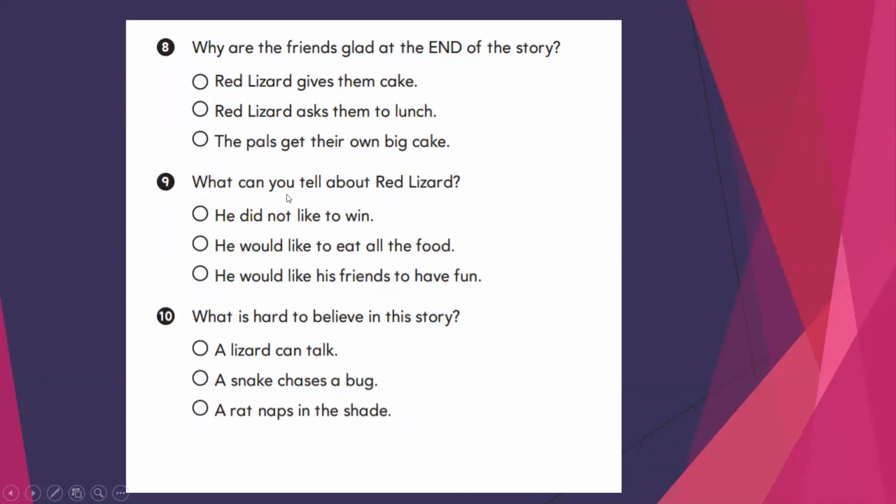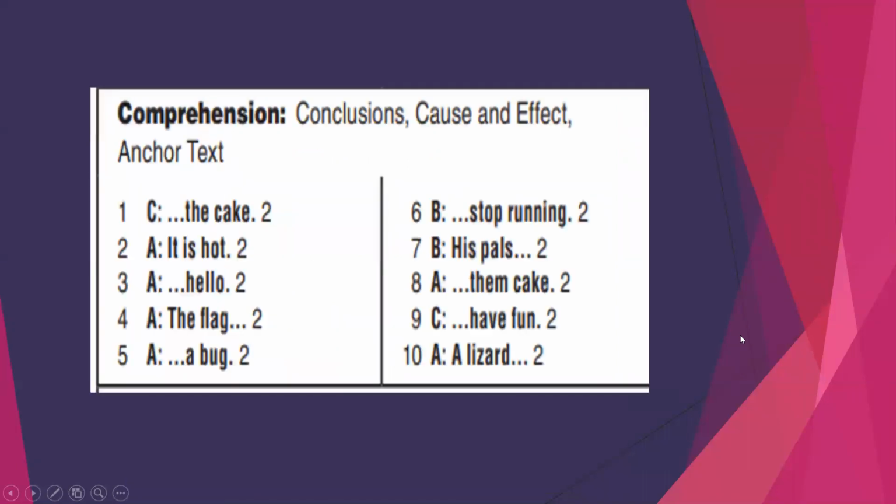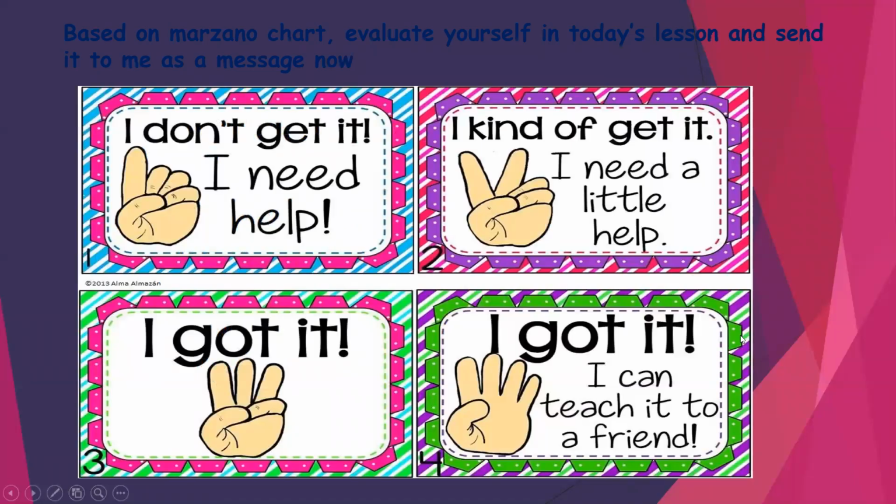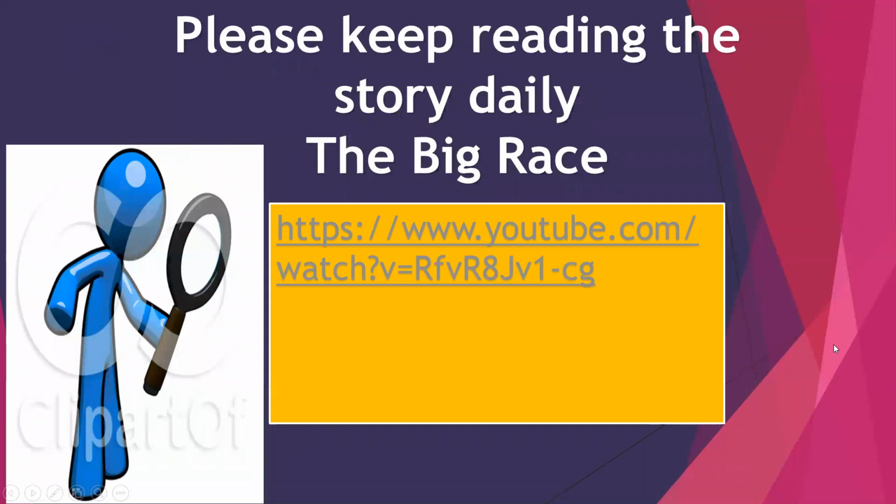Number 9: What can you tell about the red lizard? He didn't like to win. He would like to eat all the food. He would like to be with friends to have fun. What's hard to believe in the story? A lizard can talk, a snake chases a bug, a rat naps in the shed. These are the answers. Now you have to give me your feedback and your self-evaluation using the Marzano chart. Now you have to keep reading the story or listening online.